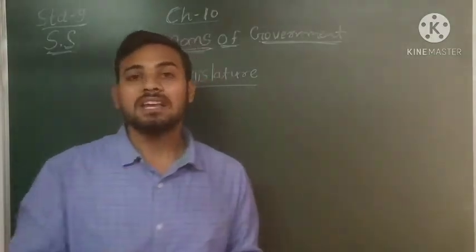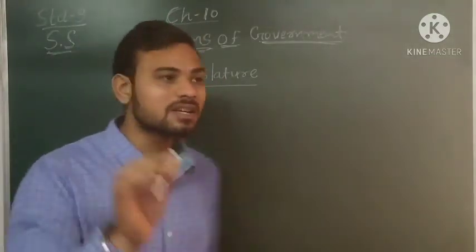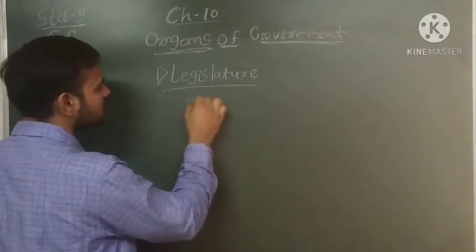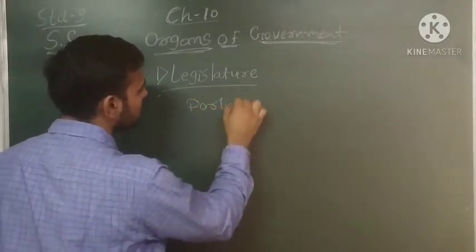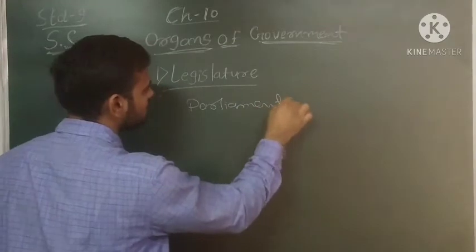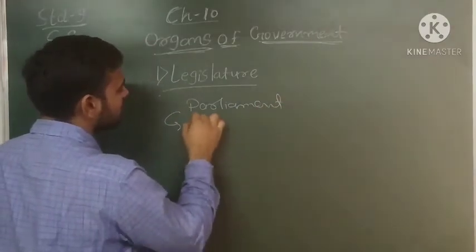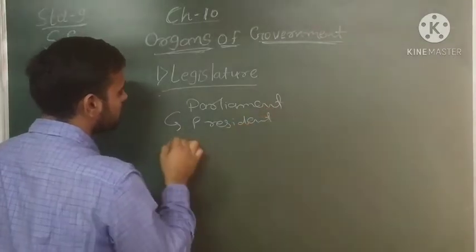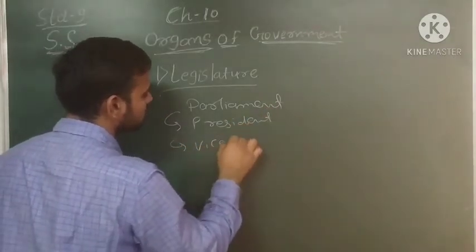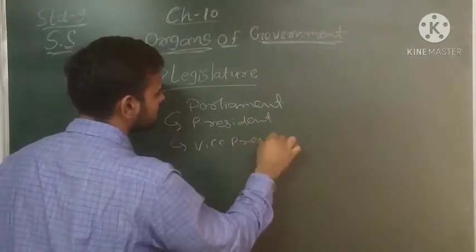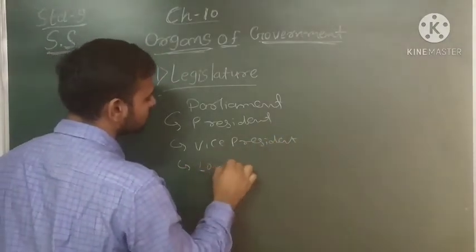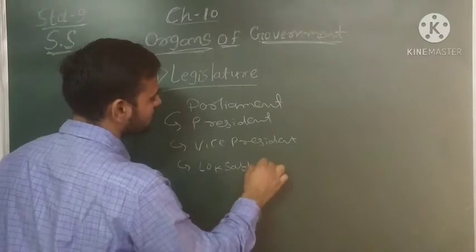Now the parliament consists of, let me write this here. Parliament consisting of president, then vice president, Lok Sabha and Rajya Sabha.